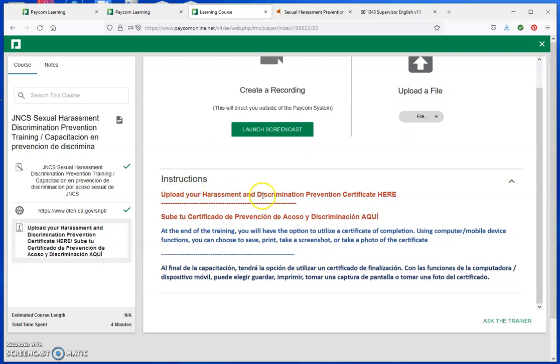Upload your harassment and discrimination prevention certificate here. At the end of the training, you will have the option to utilize your certificate of completion. Using computer mobile device functions, you can choose to save, print, take a screenshot, or take a photo of the certificate. I have already completed my certificate, and it's time for me to upload.